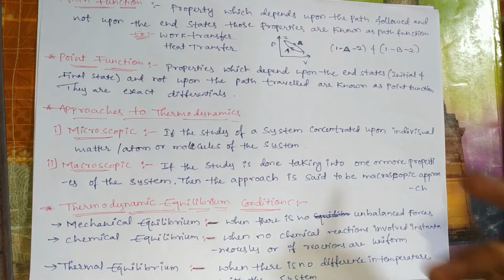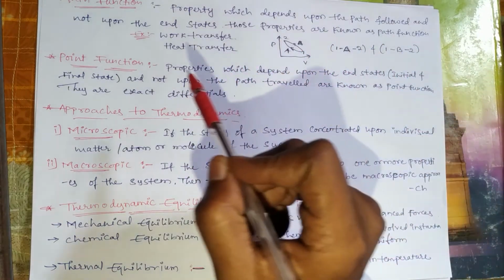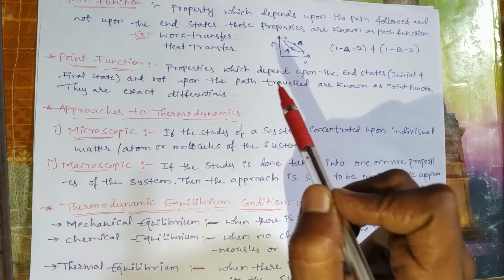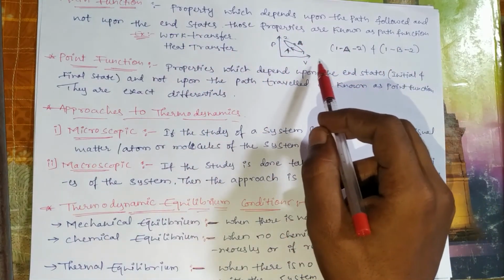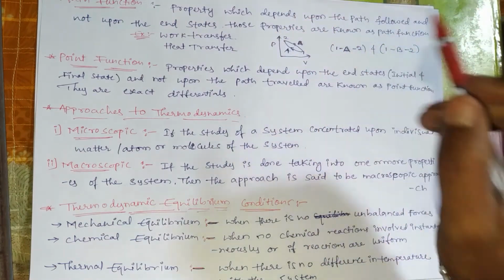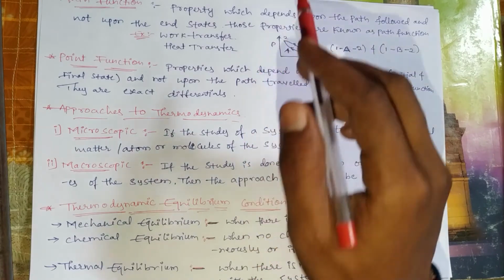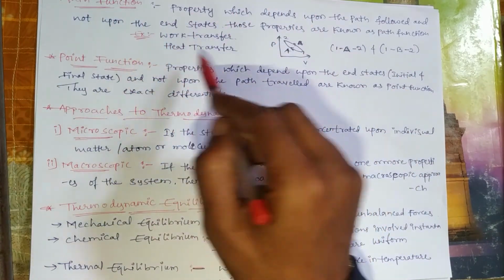Path function: a property which depends upon the path followed and not the end state. Those properties are known as path functions, which depend upon which path is taken, not upon endpoints. Example, work transfer, heat transfer.